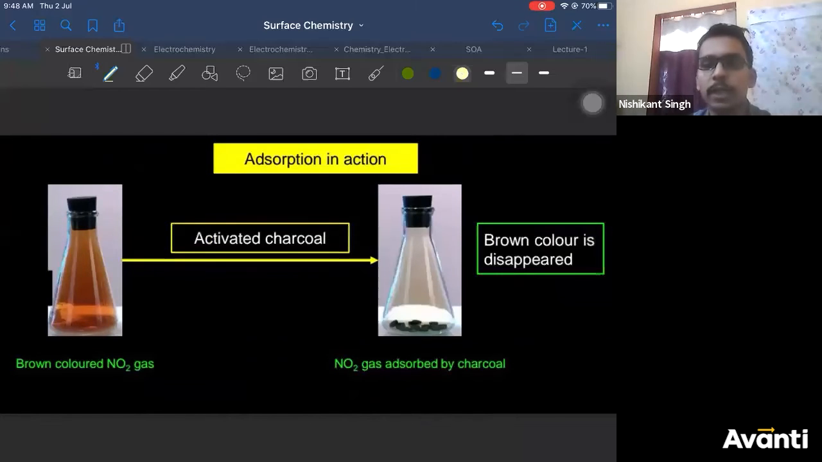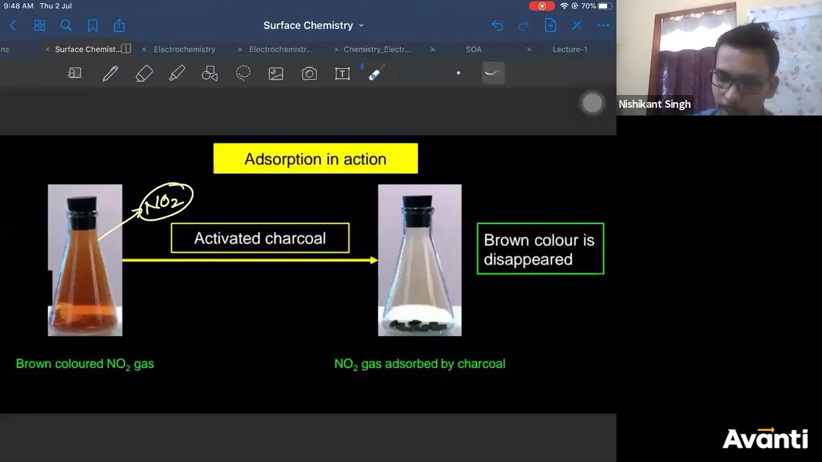Now, adsorption in action. We are going to consider one example. All of you have done the test for nitrate ion in lab, correct? What is the gas coming out when you do the test of nitrate ion? I'm not asking the test, Vijay Lakshmi, I'm asking which gas comes out. You get brown fumes of NO2, correct?